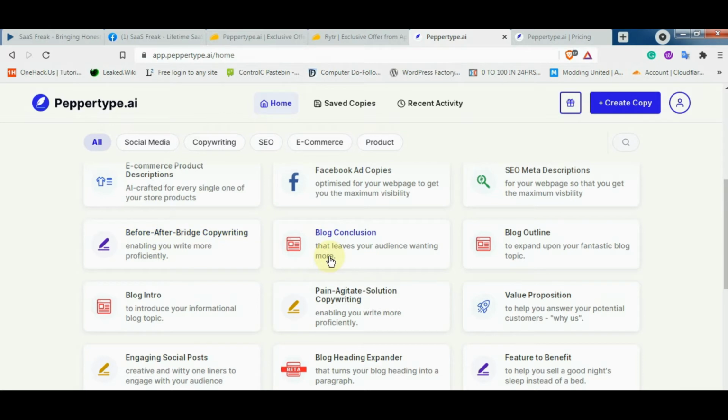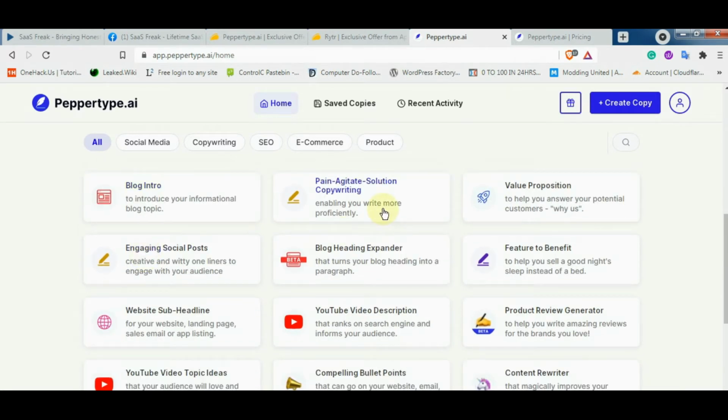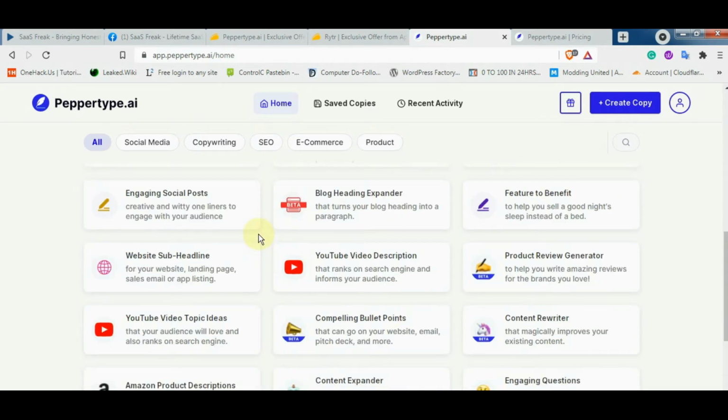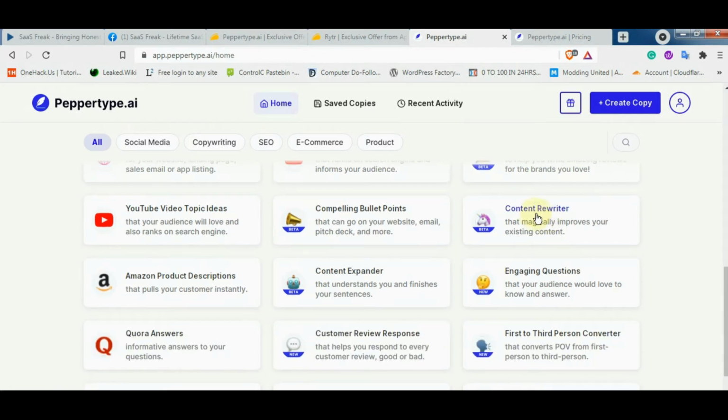Then blog conclusion, blog outline, blog intro, pain agitate solution copywriting, then value proposition. This is also one of the exclusive use cases that you will only see in papertype. Then engaging social post, blog headline expander, feature to benefit. This is the one that I also saw in Write Cream, and that really worked out. Then website sub headline, YouTube video description, product review generator, then content rewriter.